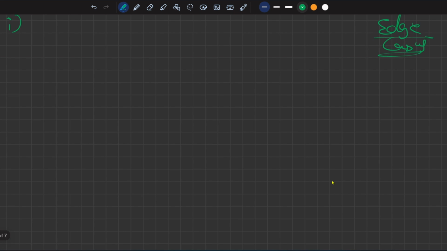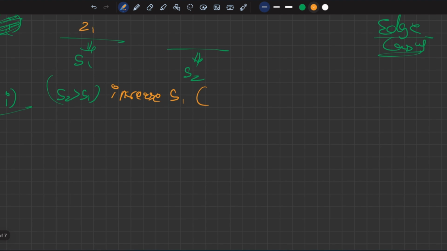What's the first case? First case is you are given two arrays, this and this. Now initially you figure out the sum. Let us call it sum 1, let us call it sum 2. Okay, so this is it. Now first possibility is, for example, S2 is greater than S1. So what we have to do in this case, we have to increase S1 obviously. But what if, okay, let us say number of zeros in first array is Z1 and number of zeros in second array is Z2.